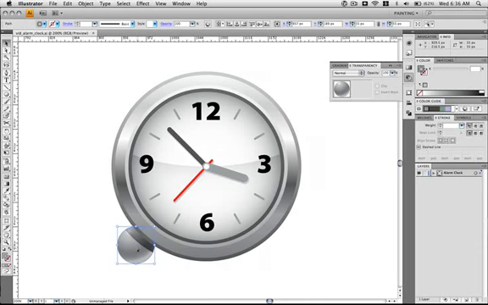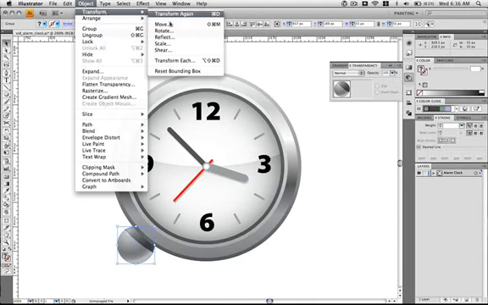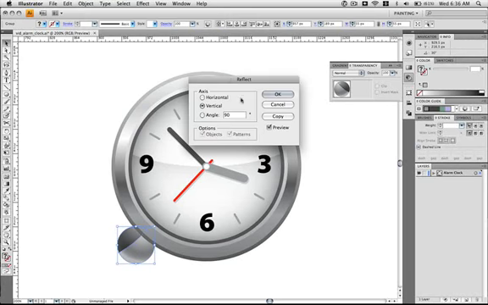Select the ball again and hold down Shift and select the shadowy shape that we created. Hit Command G to group it. And go to Object, Transform, Reflect. Set it to 90 degrees. Then go ahead and hit Copy.